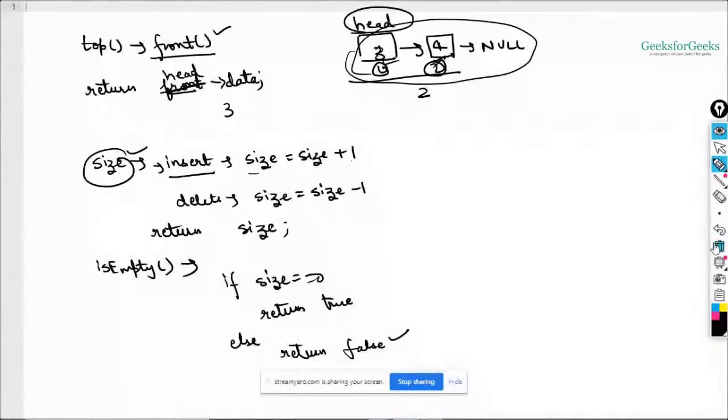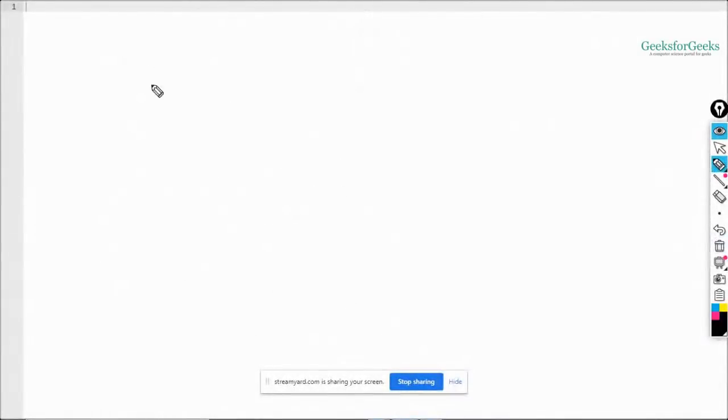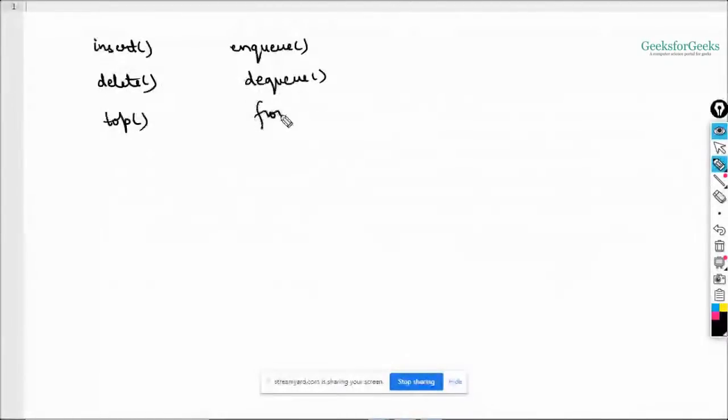Okay, so now let's discuss the inbuilt queue. As I have discussed the insert function, in the inbuilt queue it is enqueue. The delete function in the inbuilt queue is dequeue. In case of top, we have front.